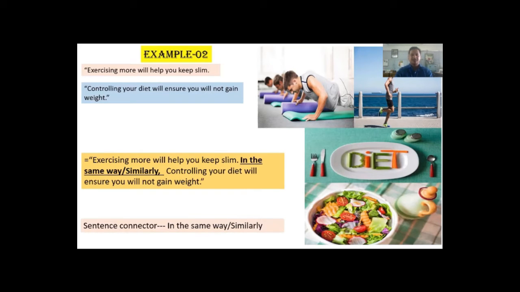Let's move to the third example. Example 3. The Japanese work hard. My first sentence is the Japanese work hard. They are affluent.